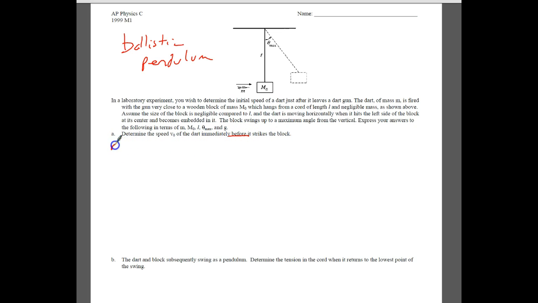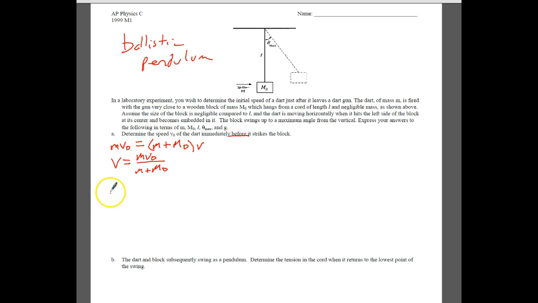We know from conservation of momentum that little m times the original speed should be equal to the little mass plus the bigger mass, multiplied by the final speed. Notice that there is no term for the big mass in terms of its original speed because it is 0. Let's rearrange this. We end up with V is equal to little m v0 over little m plus big M0.